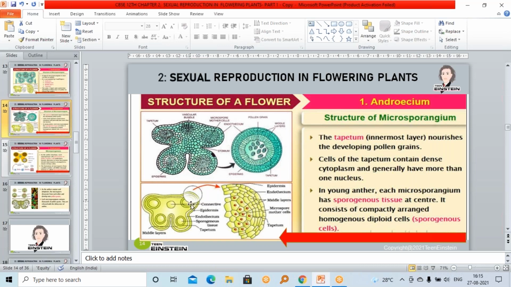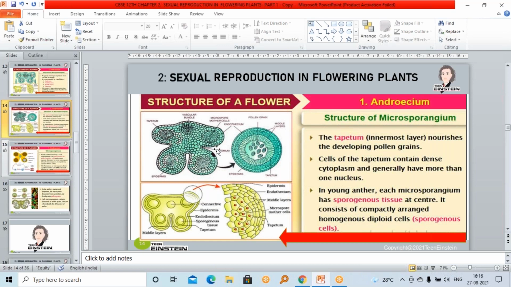So each corner has a microsporangium. Here, this corner has one microsporangium. Here down also, and like that, both lobes will have microsporangia. So altogether, four corners are there. In each corner, there is a microsporangium. So 4 microsporangia. Sorry. Ma'am, 4 or 2?